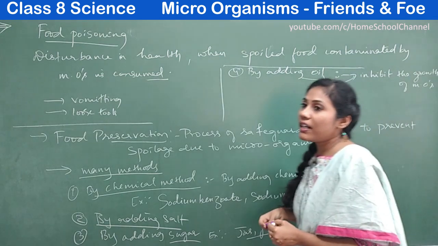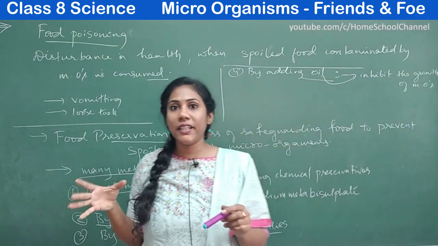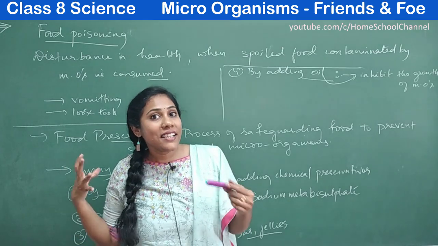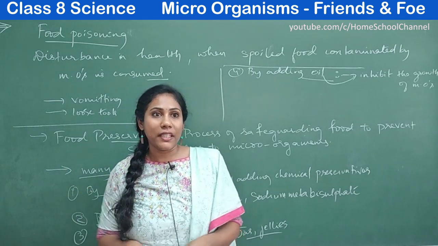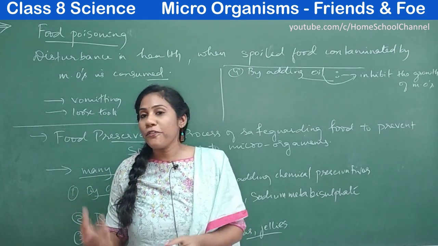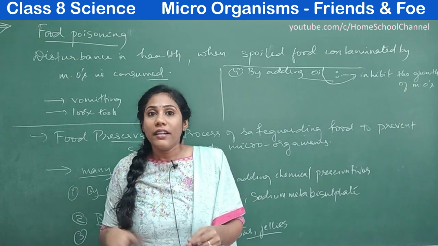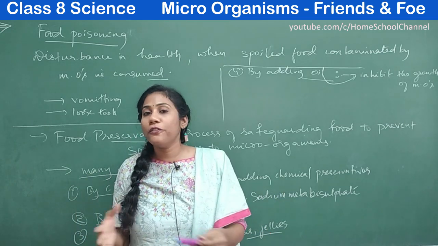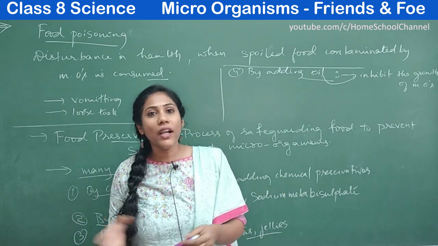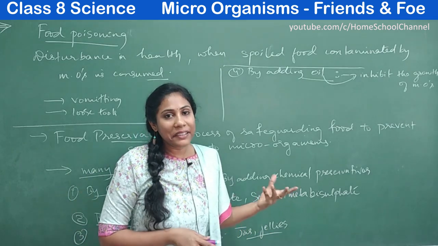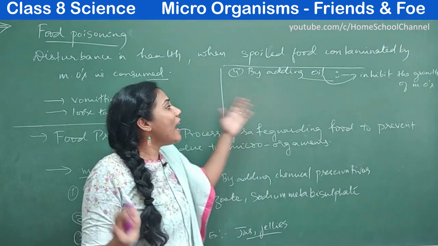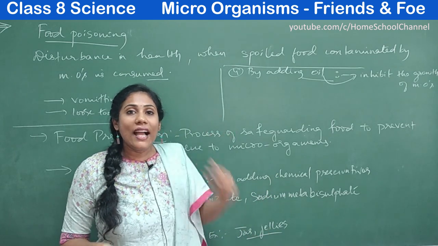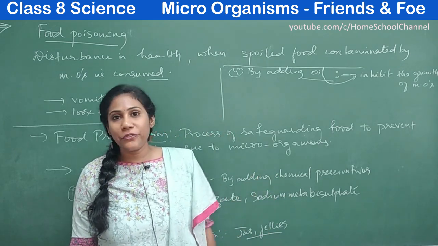So you must have heard coconut oil is very good and it will kill microorganisms, right? Coconut oil has that antibacterial property. It can kill certain types of bacteria, and that way it can protect many other foodstuffs. Not only coconut oil, any vegetable oil for that matter will not allow microorganisms to grow rapidly. That way, they will act as the best food preservatives.